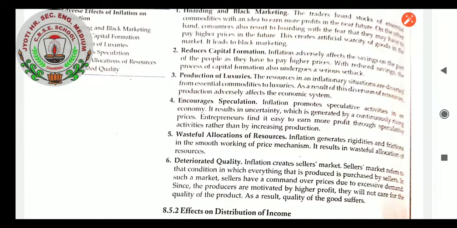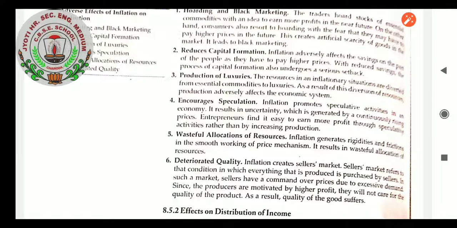Wasteful allocation of resources. Inflation generates rigidness and frictions in the smooth working of the price mechanism. It results in wasteful allocation of resources. So wasteful allocation of resources is also an adverse effect of inflation. Inflation generally creates rigidness. Rigidness means a situation which cannot be changed. And frictional, it is not changing, in the smooth working of the price mechanism, as prices go on increasing day by day.